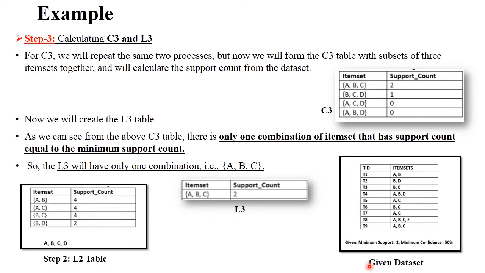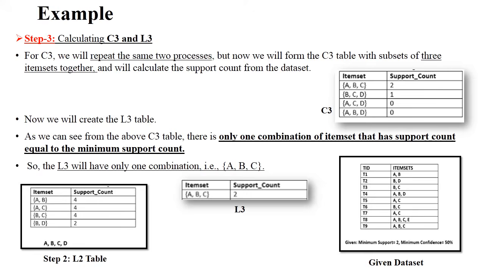Clear? Now again check that your minimum support is 2. So minimum support 2 is here, and the remaining below 2, that is 1, 0, 0, you need to remove these items. So in the L3 table only one item set is there, A, B, C is equal to 2. So this is your only one combination, meaning items A, B and C. These items are frequently bought together.